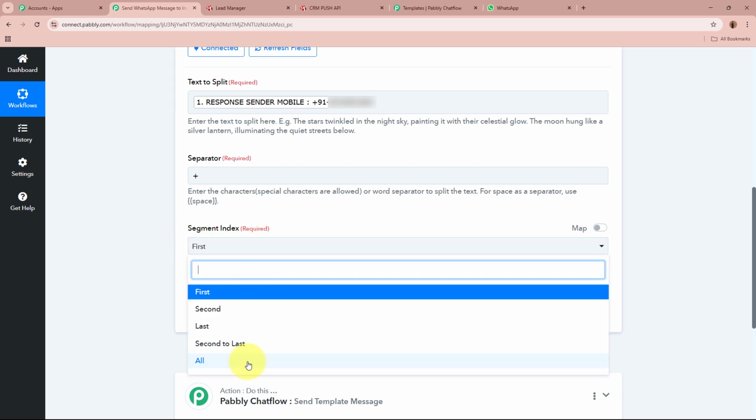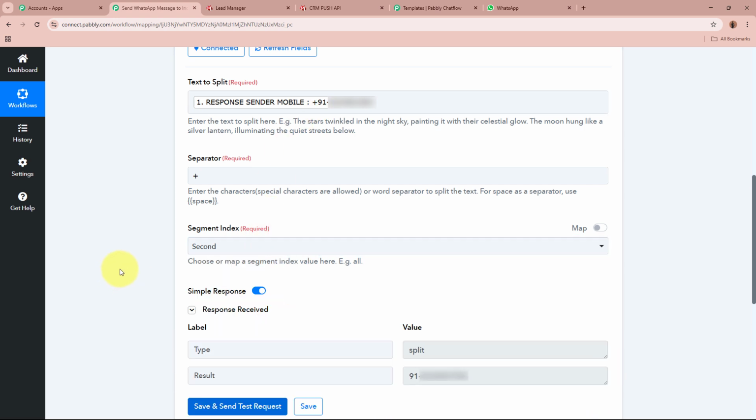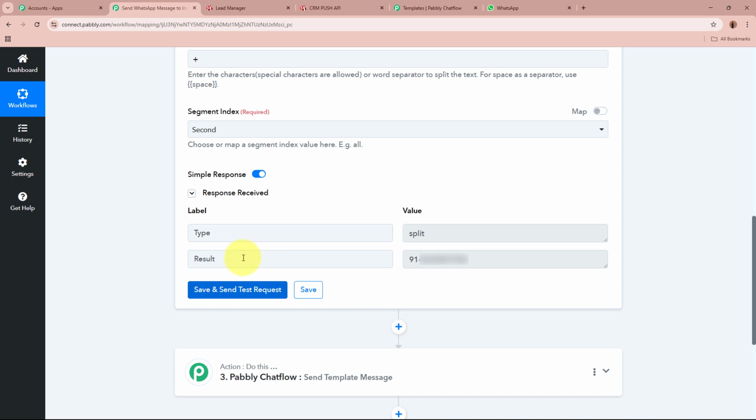For the segment index, I'm going to select second right over here, as I want the mobile number after the plus sign, and then I'm going to click on this Save and Send Test Request button. Now as I've done that, you can see over here the result with the plus sign removed from the number has been captured over here.